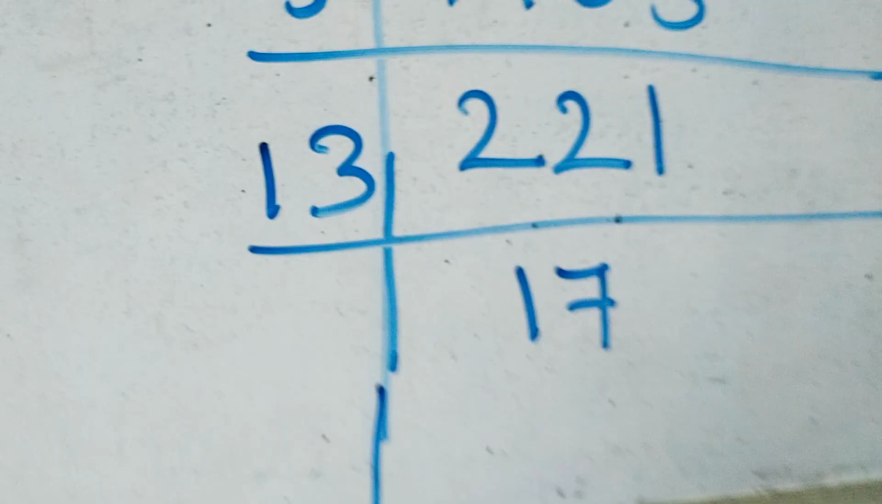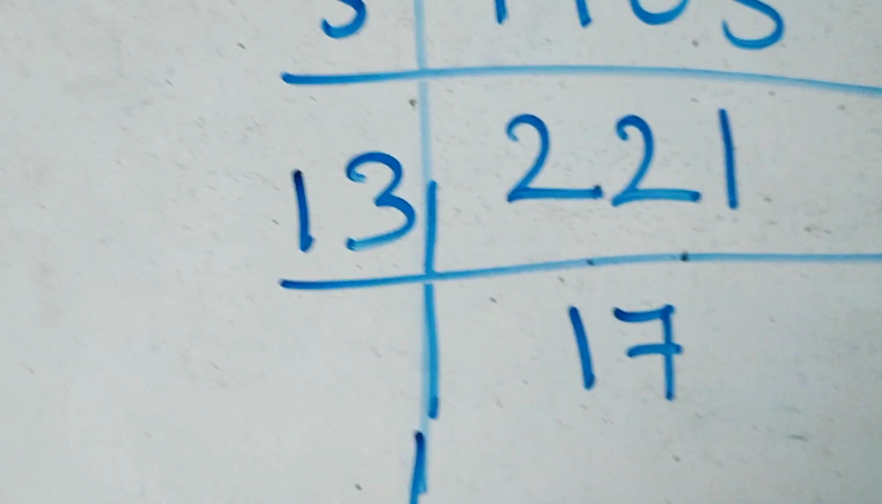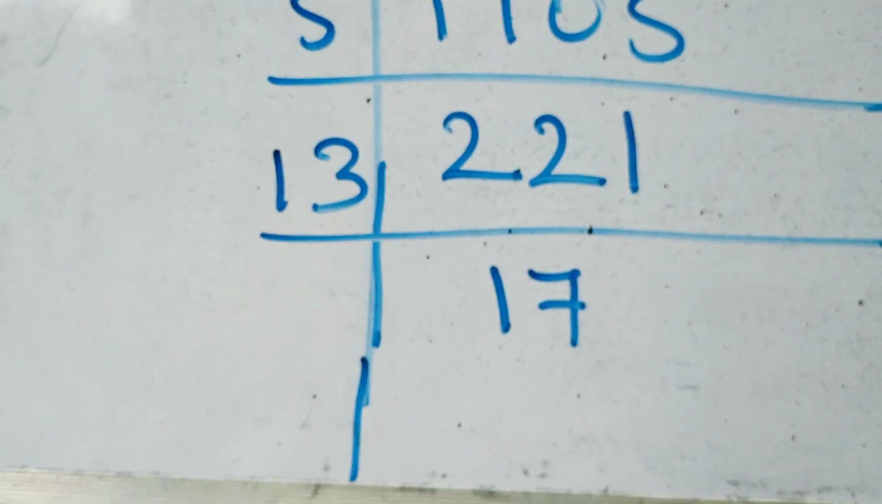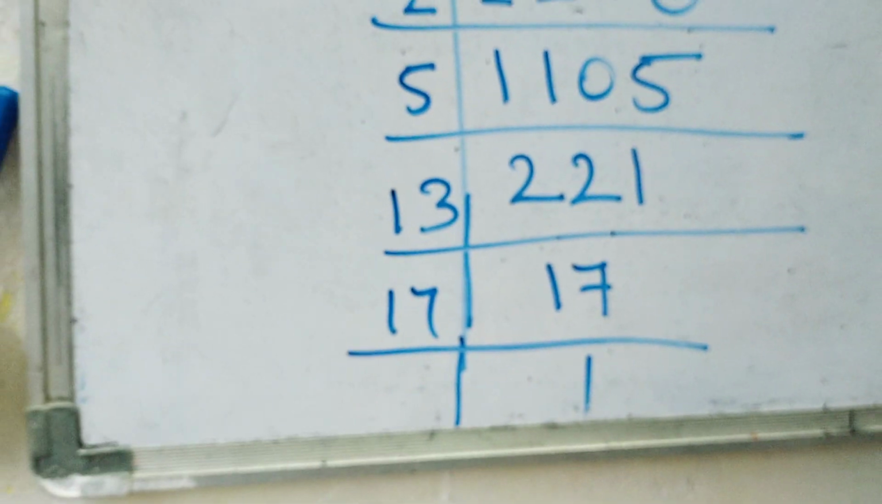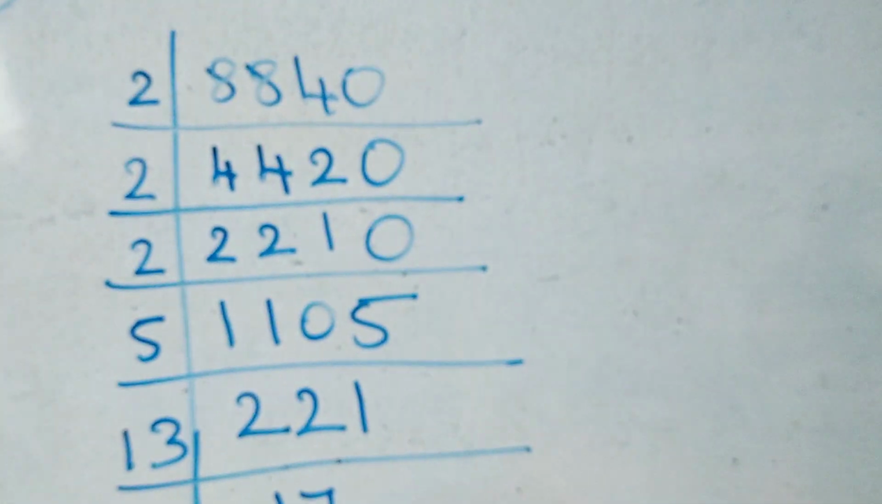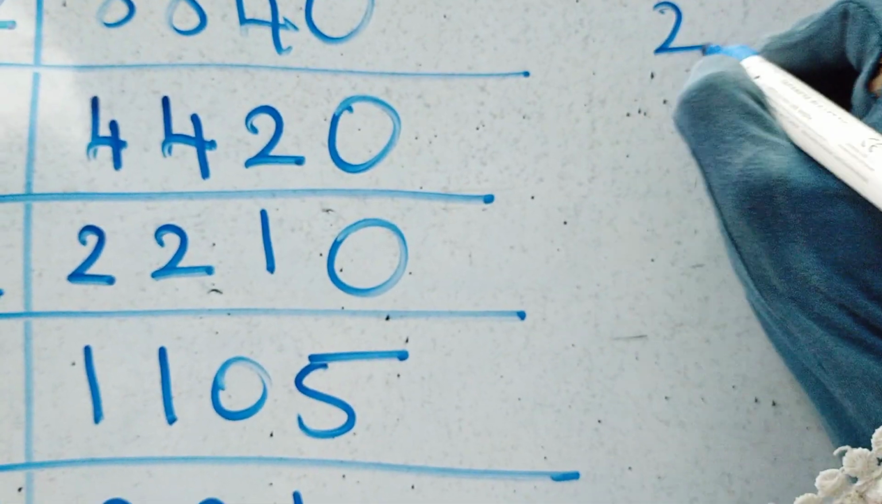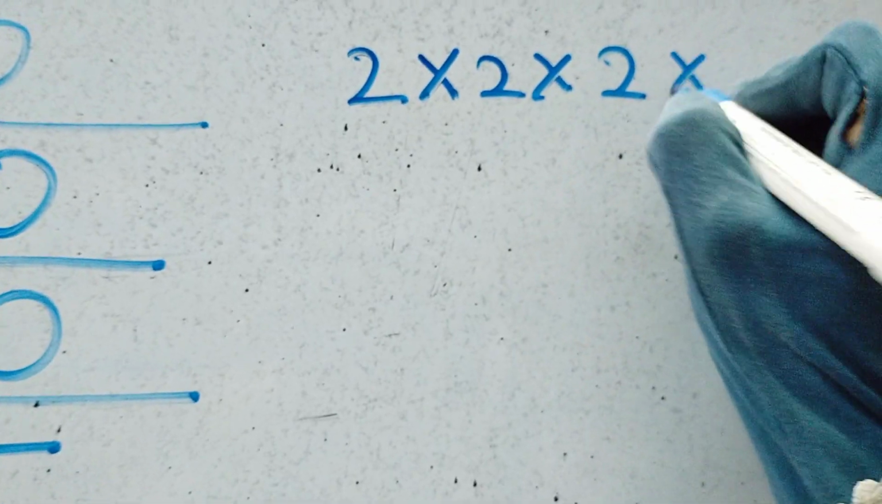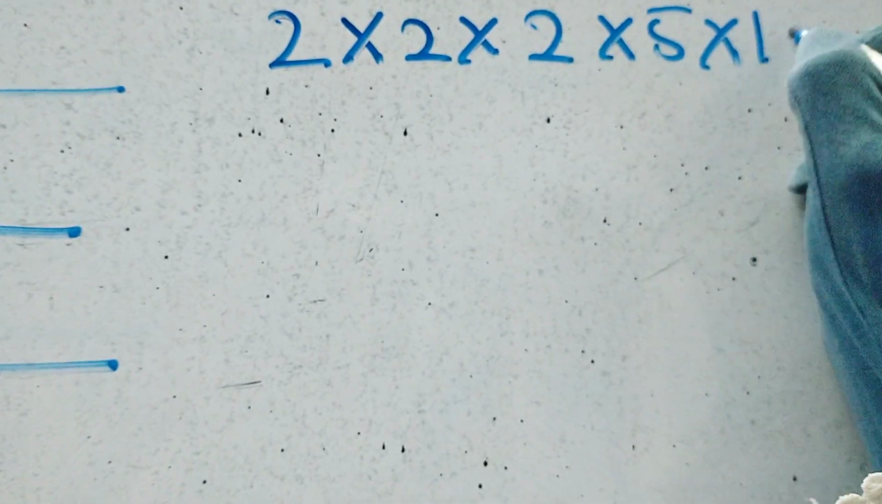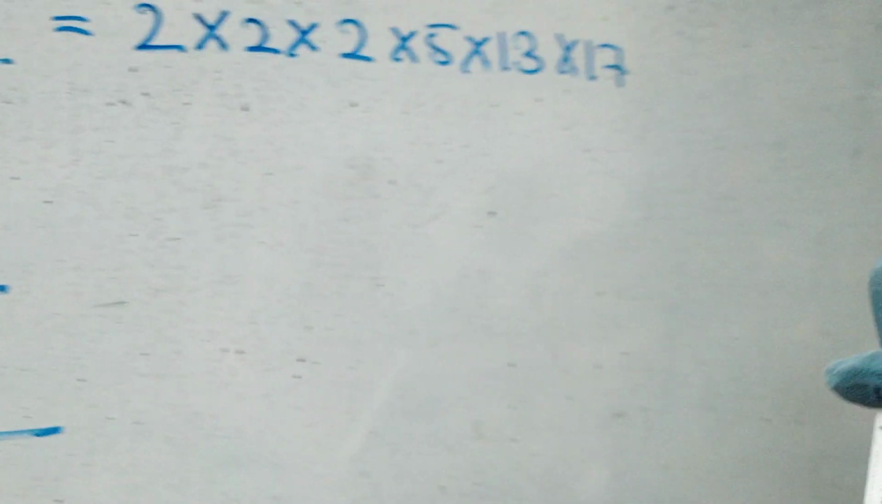17 is a prime number. You cannot factorize it more. So that means we end here. 17 1s are 17. We end here. We cannot factorize it more, right? So what are the prime factors we got? 2 into 2 into 2 into 5 into 13 into 17. This is the prime factorization.